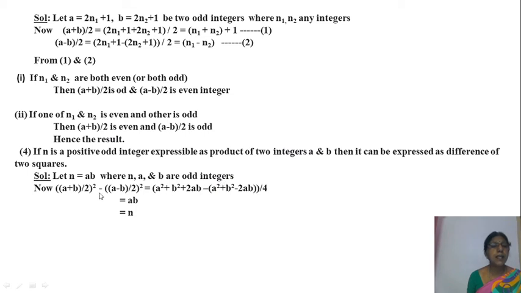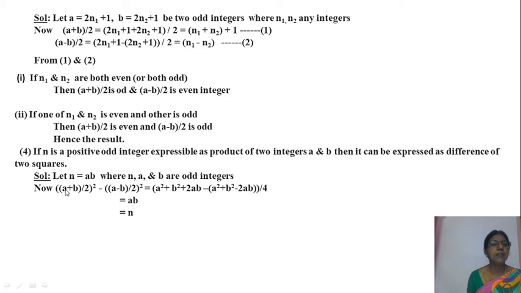Then I am taking two squares, (a plus b by 2) square minus (a minus b by 2) square. Okay, (a plus b by 2) whole square. Numerator by denominator. a plus b in the numerator, by 2 means 2 in the denominator. Whole square means we take numerator square and denominator square.